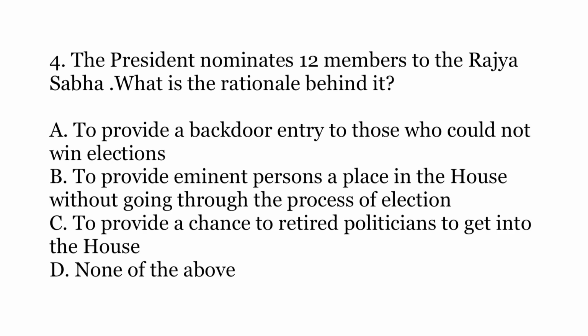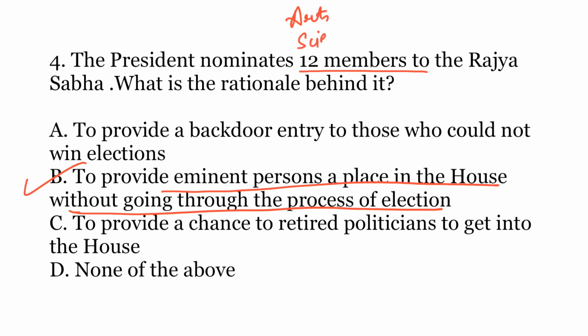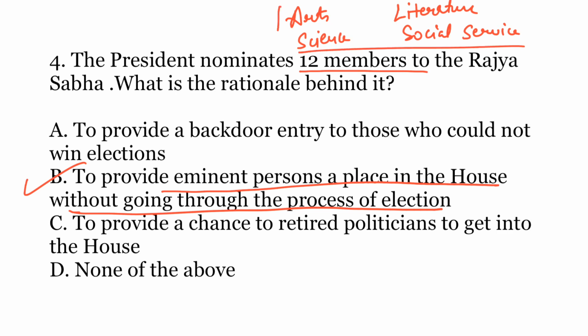The correct answer is B, to provide eminent persons a place in the House without going through the process of elections. So according to this provision, the President nominates 12 members to the Rajya Sabha from the fields of arts, science, literature, and social service. So this provision has been done so that those eminent people who have done tremendously good work in these fields, but they are not active politicians, so they do not want to do all the campaigning, but their expertise is required in lawmaking. For them, this provision has been made by the Constituent Assembly.